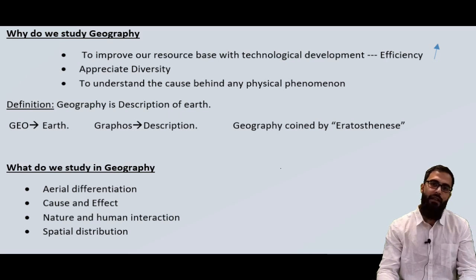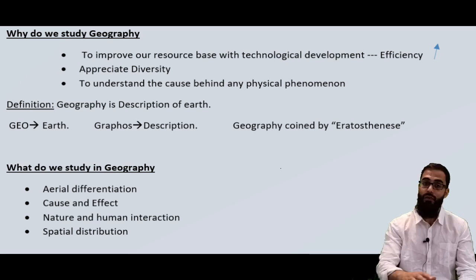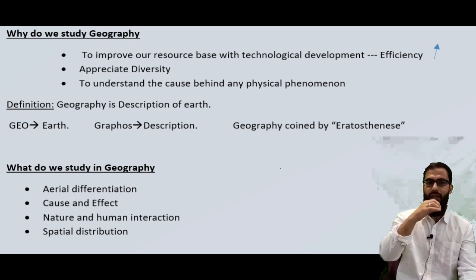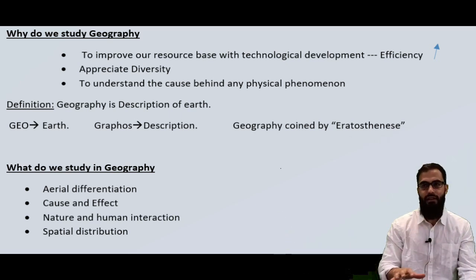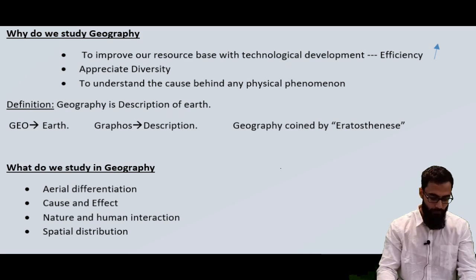Another thing is that since we know that different types of climates, different food habits, culture, and different kinds of ecology and environment are there, we need to see how they play a role in an ecosystem. This helps us to understand the region's importance and how we are interlinked with each other. This gives us an understanding and appreciation of the diversity that our earth has.